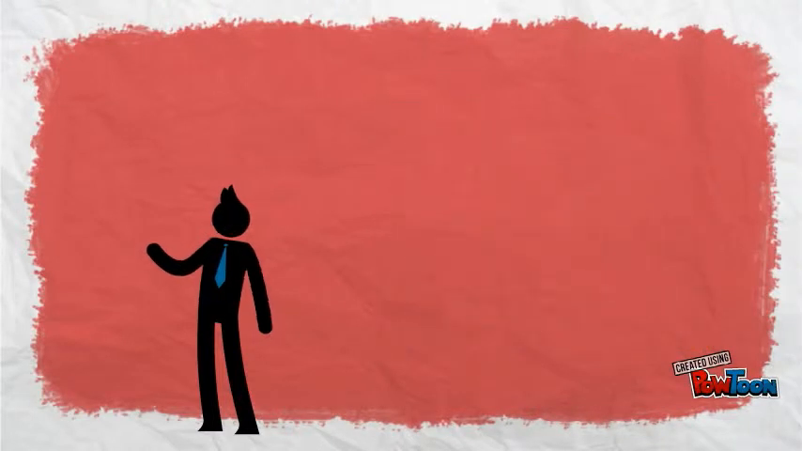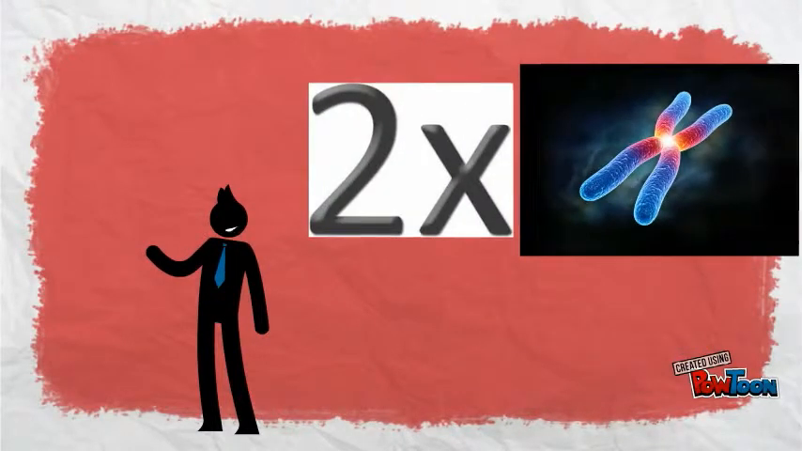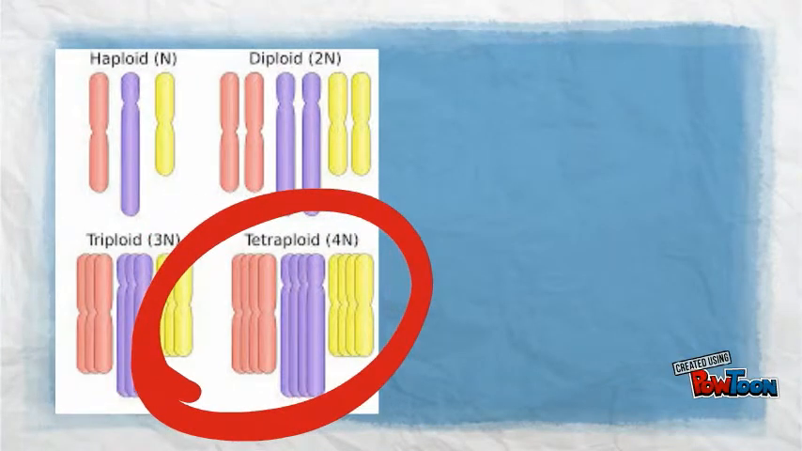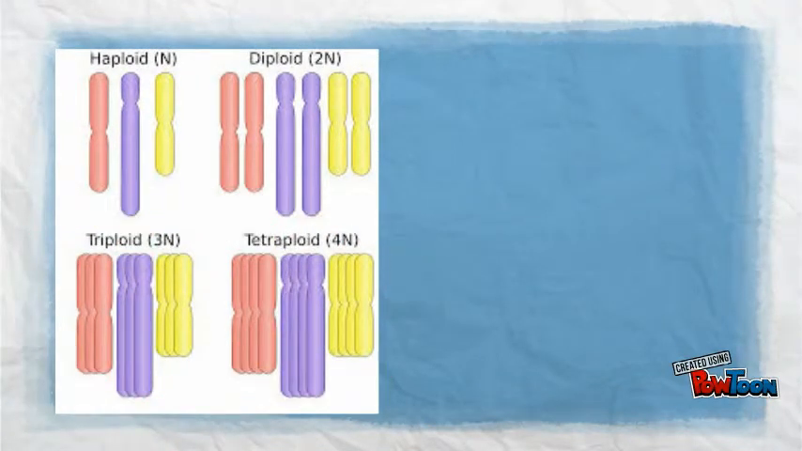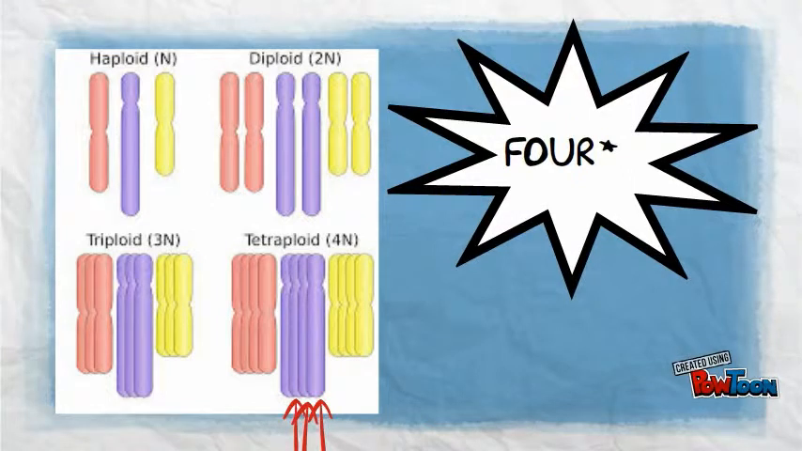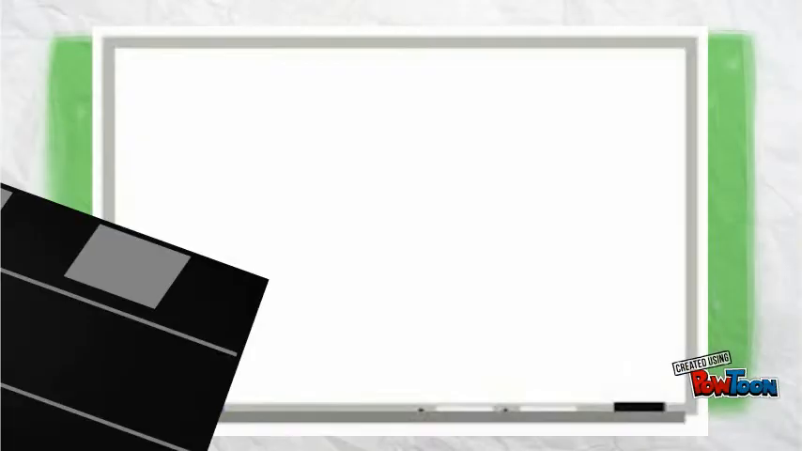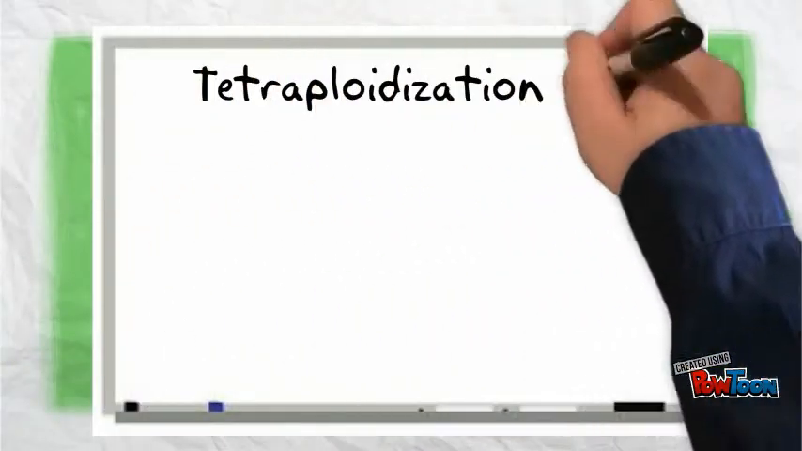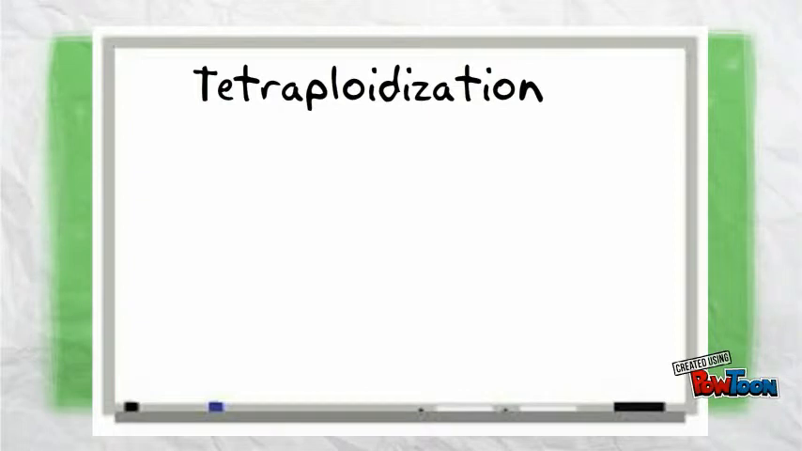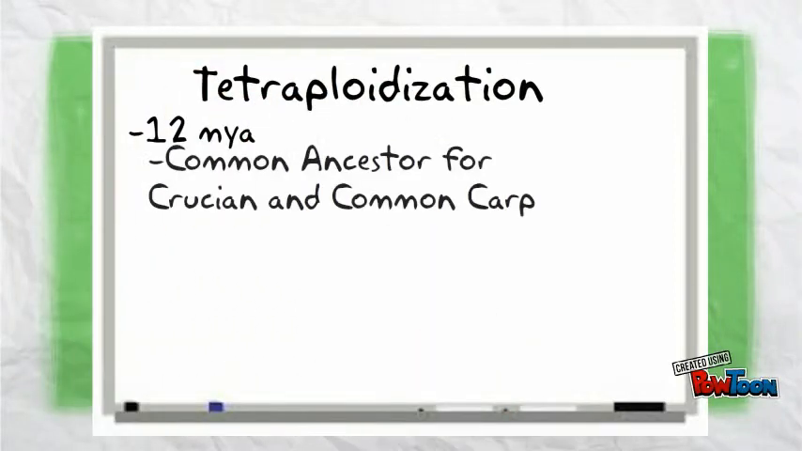However, the common carp has twice the amount of chromosomes as the average family member of the Cyprinidae. Because of this, it is estimated that the common carp is a tetraploid fish of the Cyprinidae family. Tetraploid means it has four homologous sets of chromosomes as opposed to the two that normal Cyprinidae fish have. The tetraploidization of the common carp was estimated to be about 12 million years ago, which